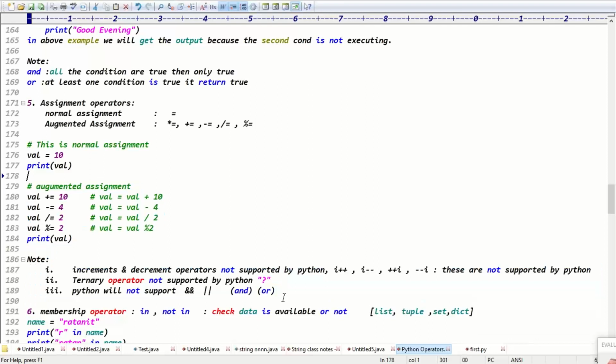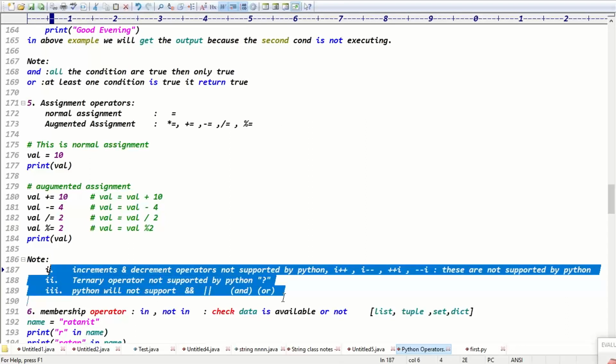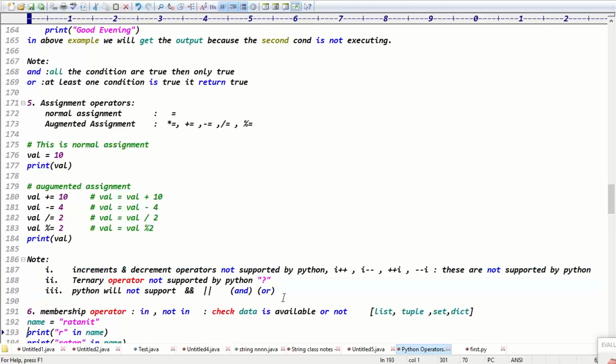This is called the assignment operator, guys. In Python, increment and decrement are not supported. The ternary operator is not supported. Python will not support the double and and double or concept, and supports the and and or concept, right?